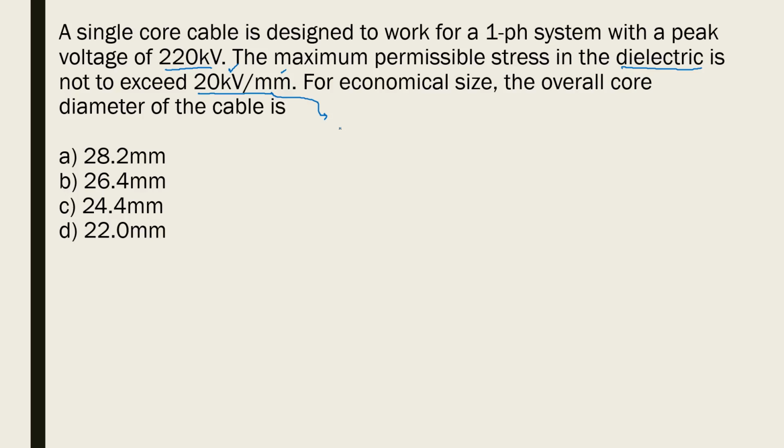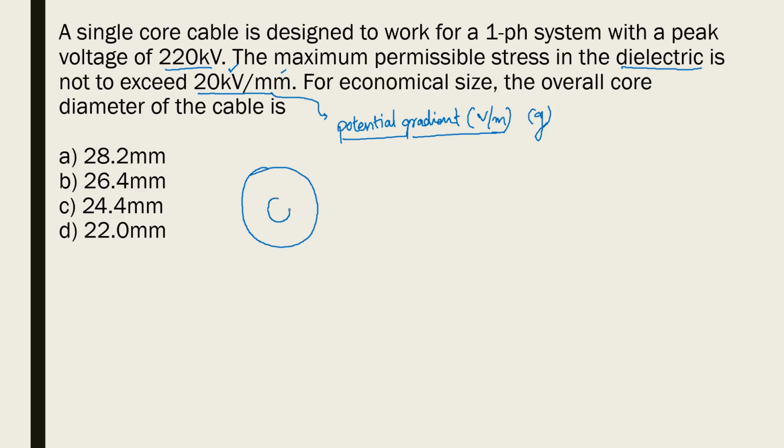It is also called, in other words, potential gradient, whose units are volts per meter. Potential gradient is denoted by letter G. So when you look at a cable, the cable has got a sheath, and in the center you have the core. If you look at the construction of the cable, this is the main conductor.